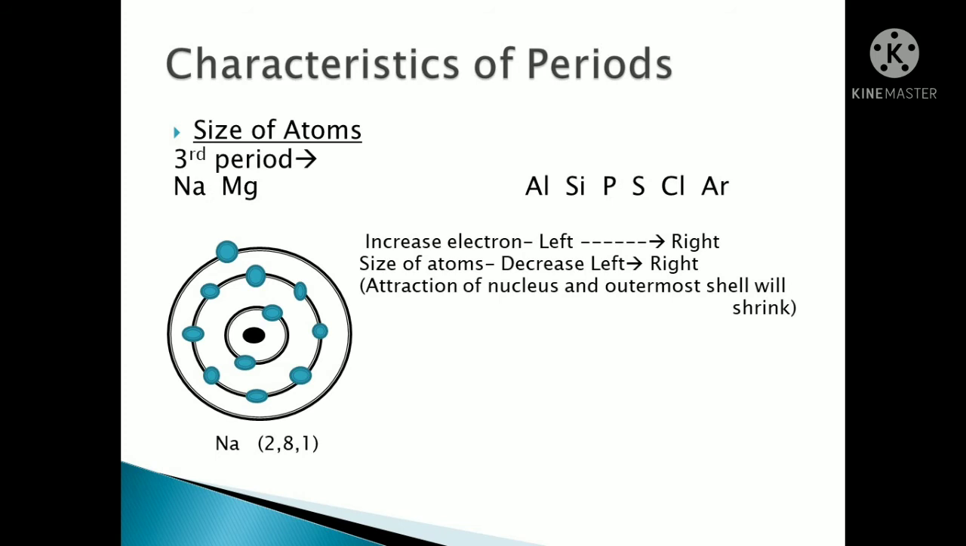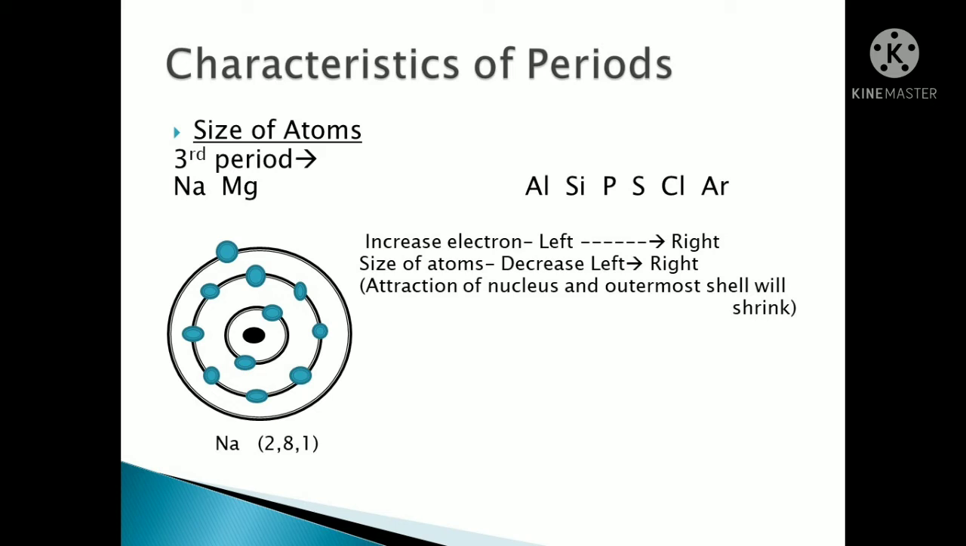Next we will talk about the size of the atoms. Again we have taken the third period here. Now see, when we talk about the size of atoms, it will decrease from left to right, but the electrons will increase from left to right.